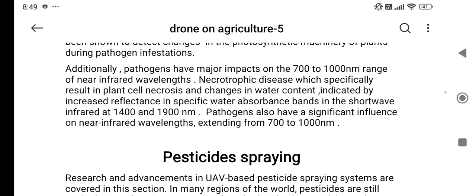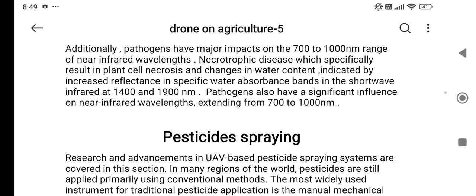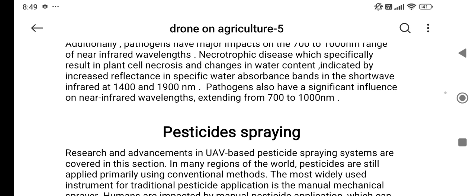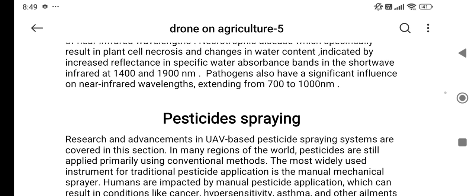Additionally, pathogens have a major impact on the 700 to 1000 nanometer range of near infrared wavelengths. Necrotrophic disease, which specifically results in plant cell necrosis and changes in water content, is indicated by increased reflectance in specific water absorbance bands in the short-wave infrared at 1400 to 1900 nanometer. Pathogens also have a significant influence on near infrared wavelength extending from 700 to 1000 nanometer.